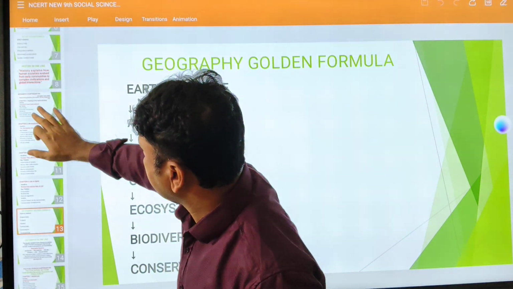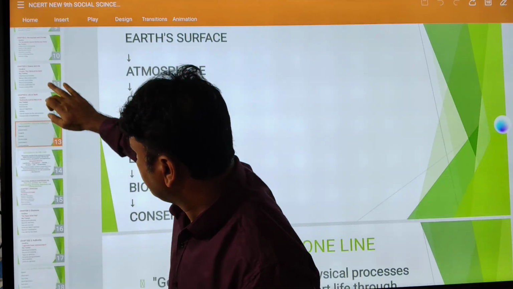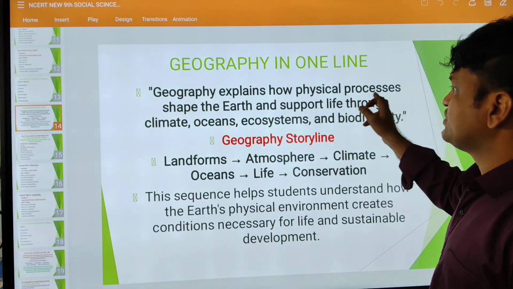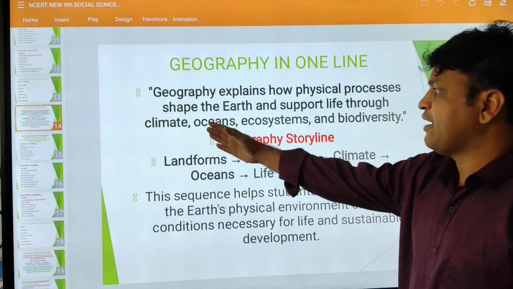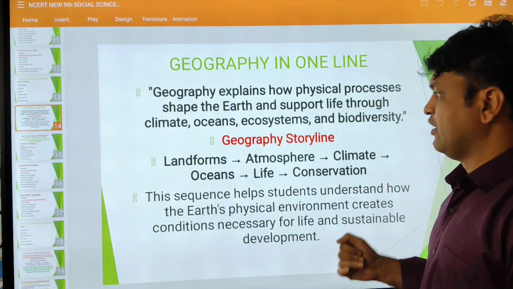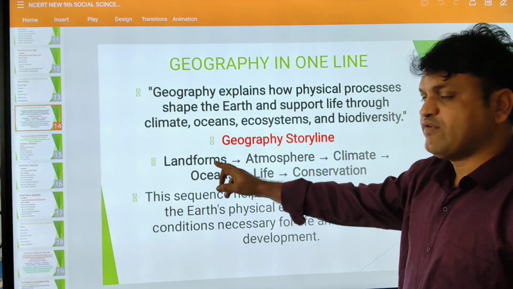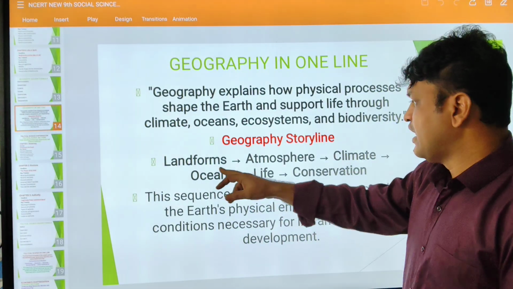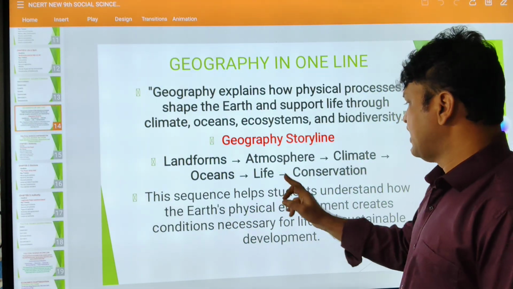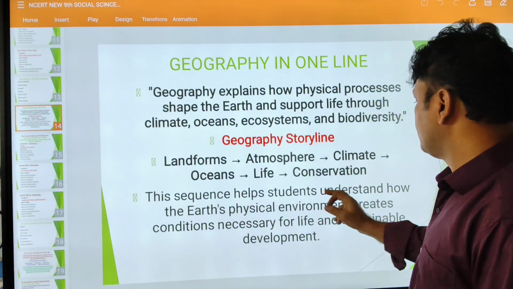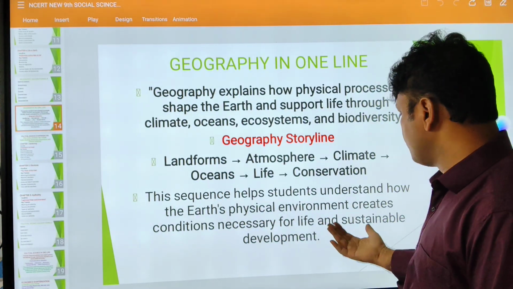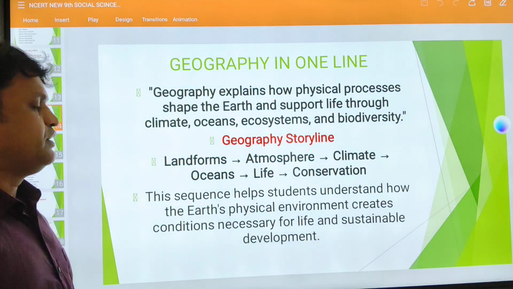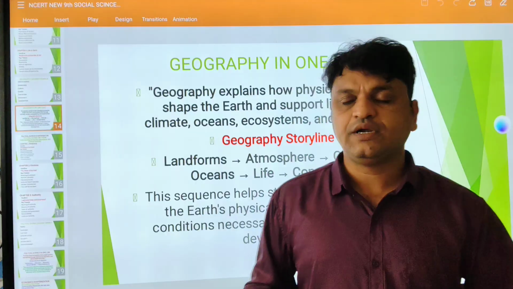Geography in one line: geography explains how physical processes shape the earth and support life through the climate, ocean, ecosystem and biodiversity. Geography storyline: landforms first, meaning different types of landforms, physical features. Then atmosphere, climate, ocean, life, conservation. This sequence helps the student understand how the earth's physical environment creates the conditions necessary for life and sustainable development. We'll discuss sustainable development in our later videos.